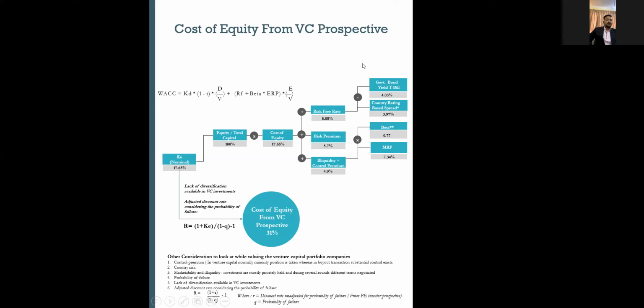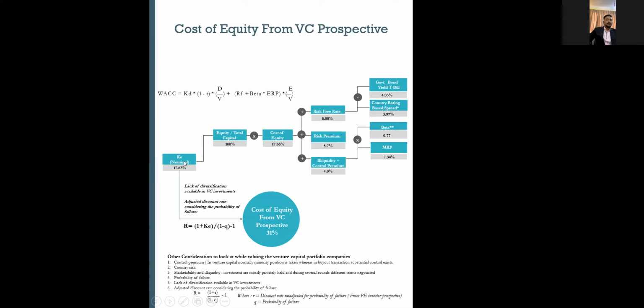These are basically the capital asset pricing model, the CAPM model, where you have a risk-free rate, a risk premium, and an illiquidity or control premium to get a cost of equity. I'm just trying to make it faster. Once you get a cost of equity, you have to blend it by your capital structure, right? But from a VC perspective or a startup company's point of view, you will have 100% equity capital. So your total weighted average will be 100% equity, right?